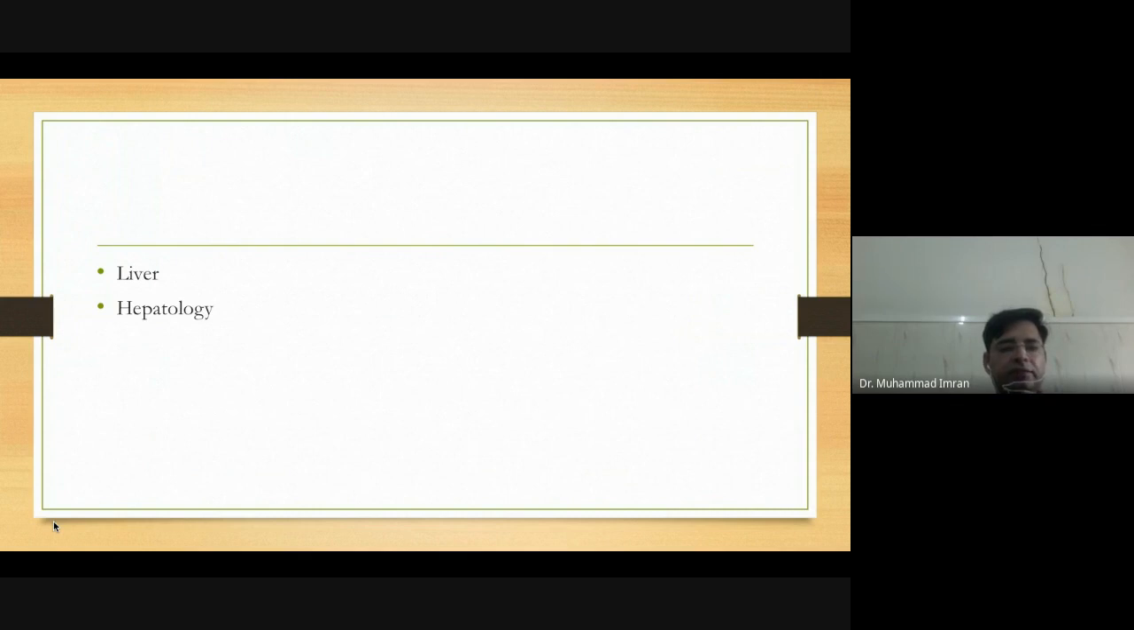The study of liver is known as hepatology. The study of fungi is known as mycology.